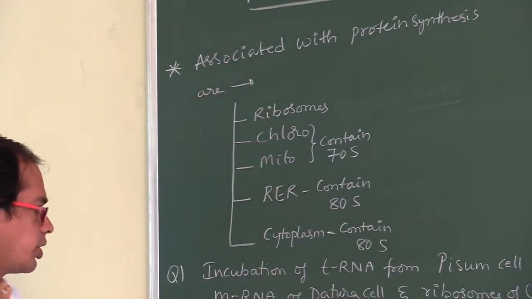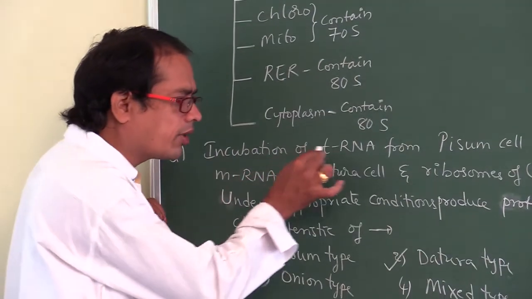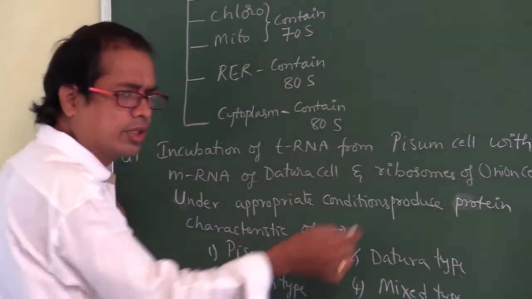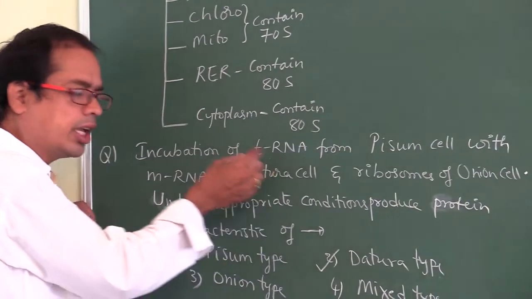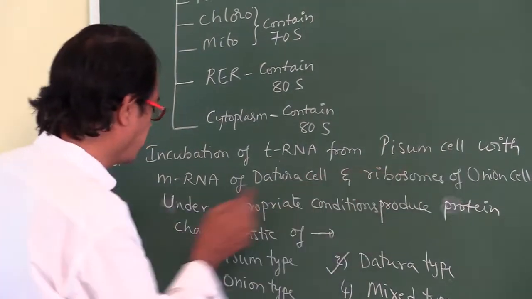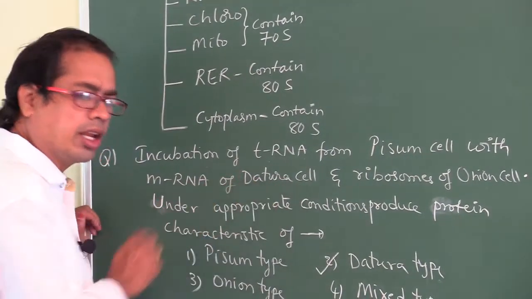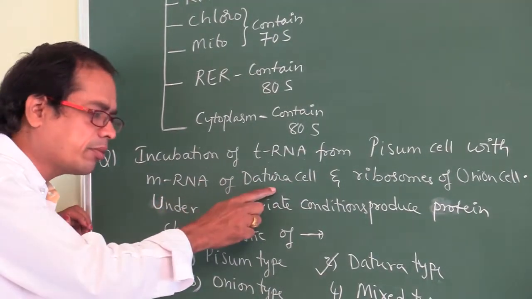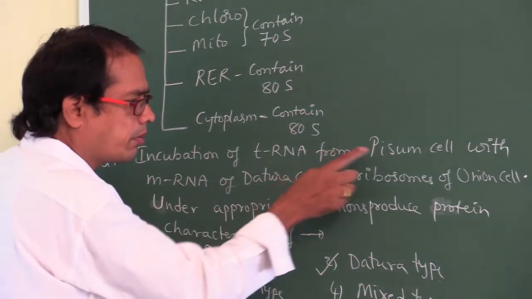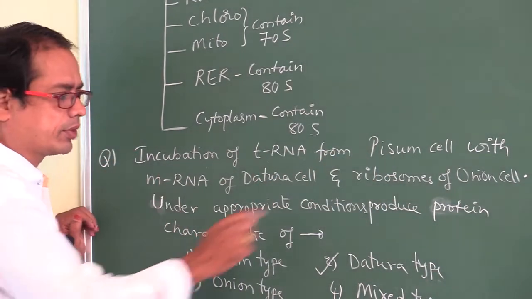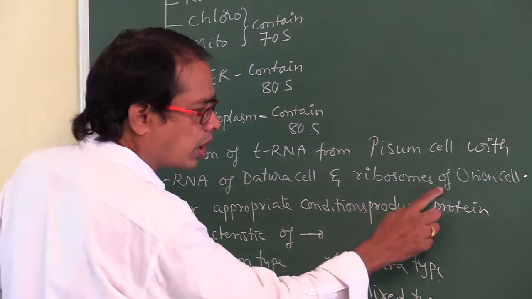Next question. tRNA from a Pisum cell is incubated with mRNA from a Datura cell and ribosomes from an onion cell.